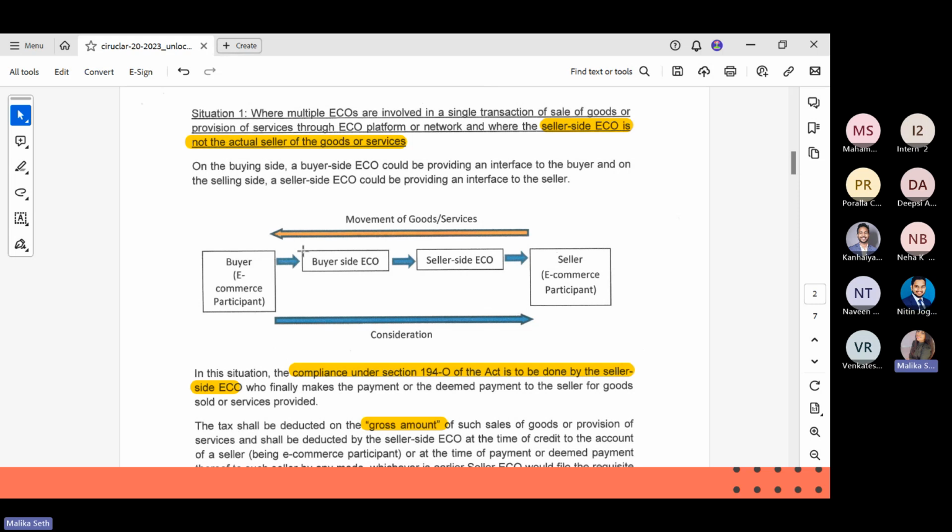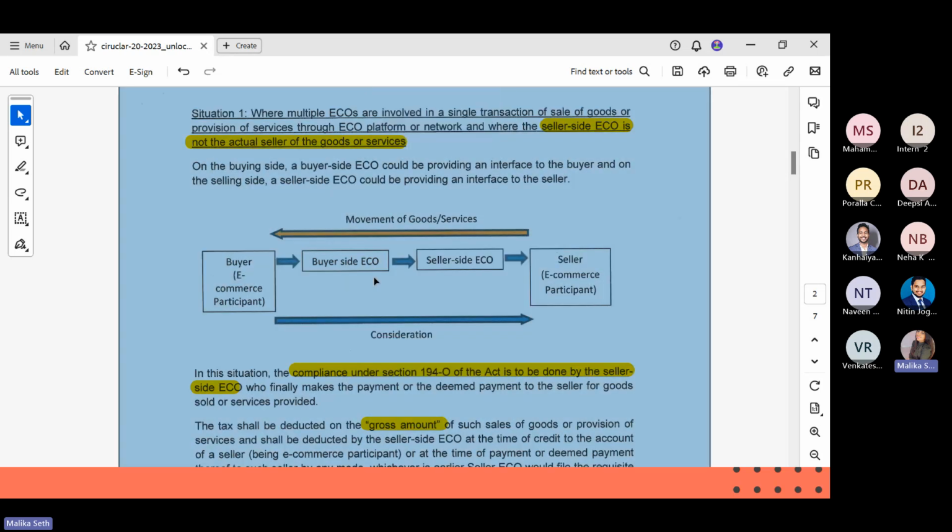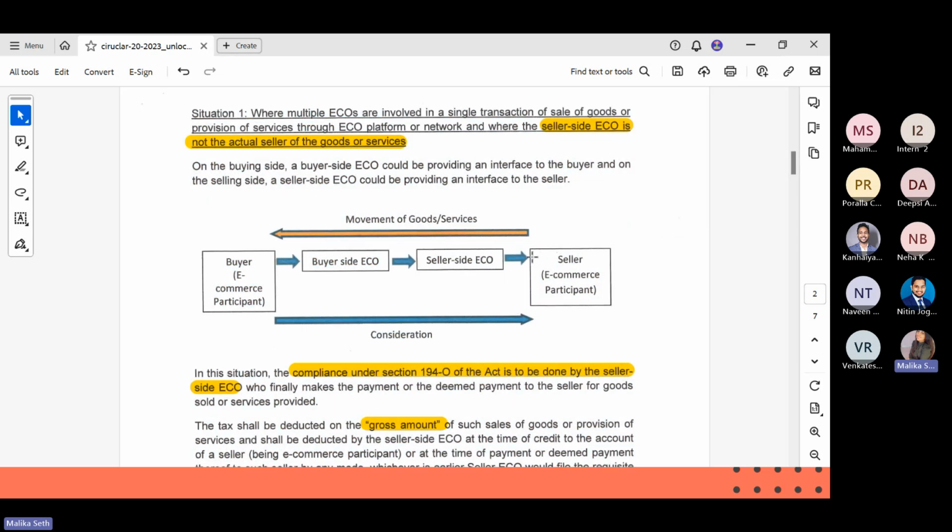So basically, a buyer side ECO will provide an interface to the buyer. The buyer will come to the buyer side ECO to see the products of the seller.